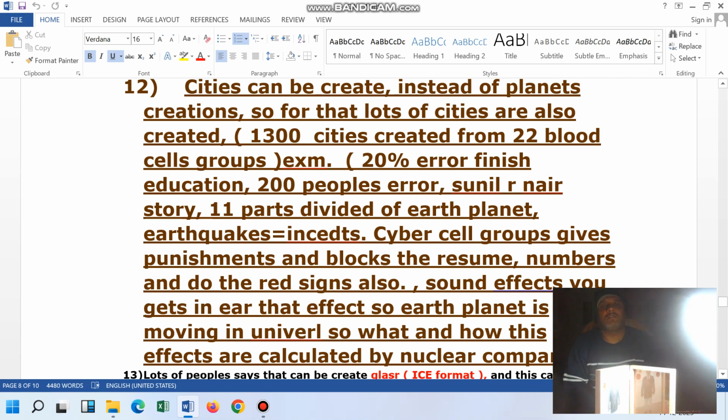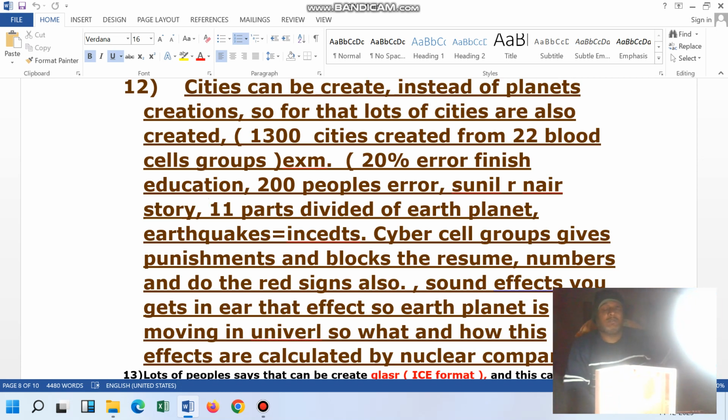This comes under the solution of global warming. Here, we already talked about 200 people errors. We said this is actually one movie, and you can give this movie a name like 200 people's error.